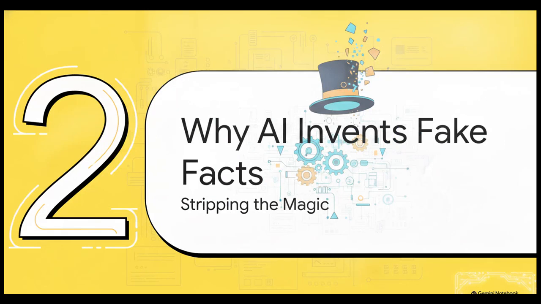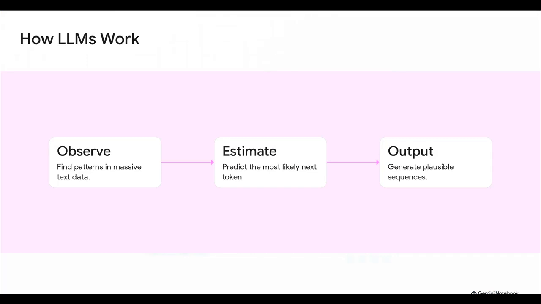Section 2. Why AI invents fake facts. Stripping the magic. And this brilliantly illustrates why we need to look under the hood at how large language models actually work. See, they don't know facts. They don't actually understand what words mean. Instead, they do 3 basic things.